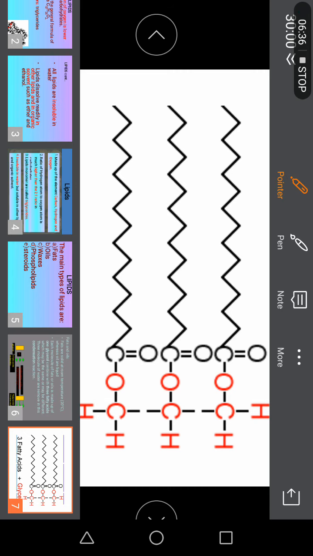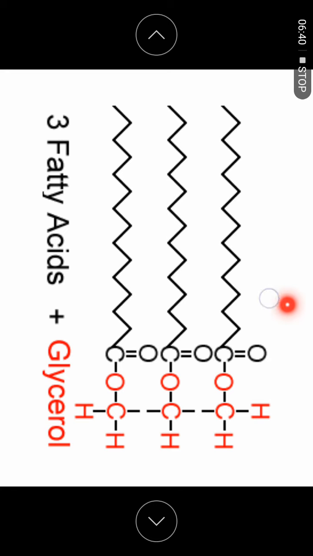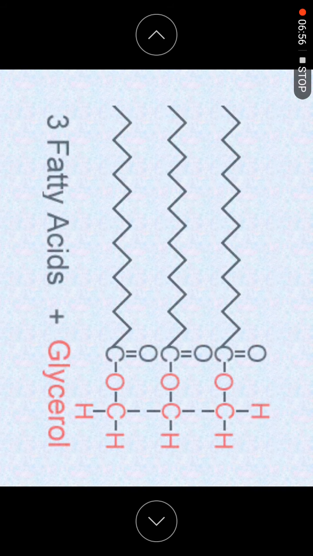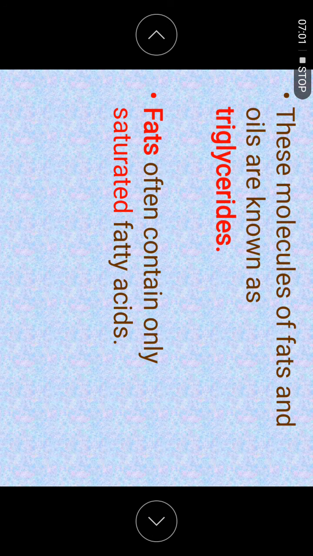So the hydrocarbon chain makes up the fatty acid. There are 3 fatty acids here, and together with 1 glycerol, they make 1 triglyceride. These triglycerides are the monomers that make up the oil or the fats. So the second difference that we want to discuss is here.